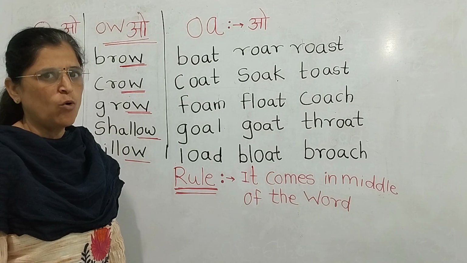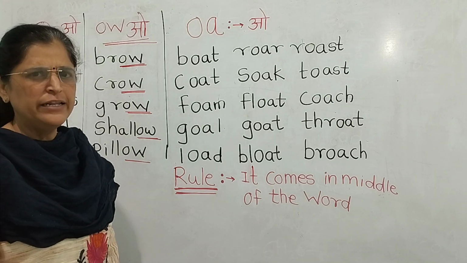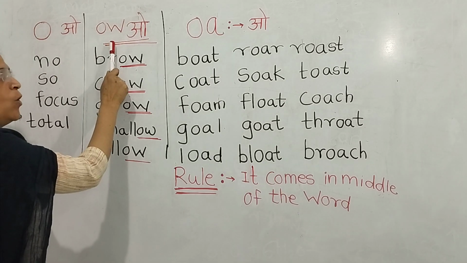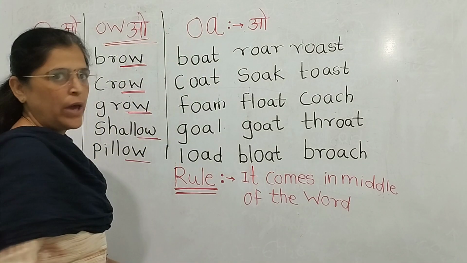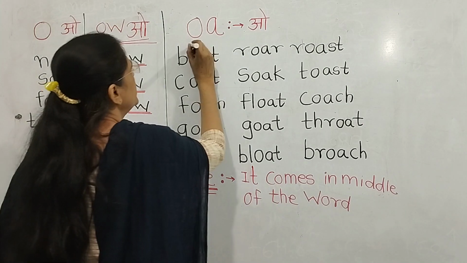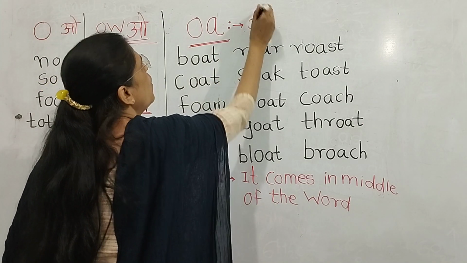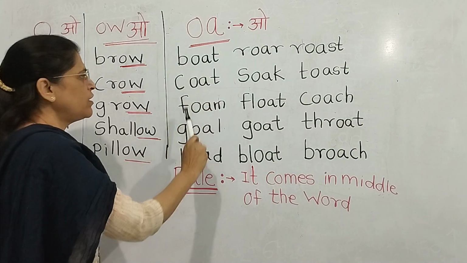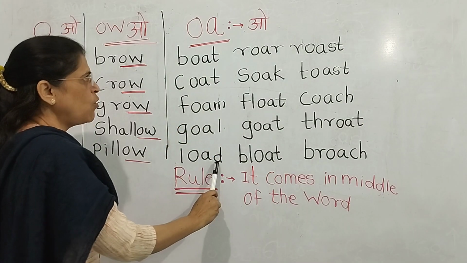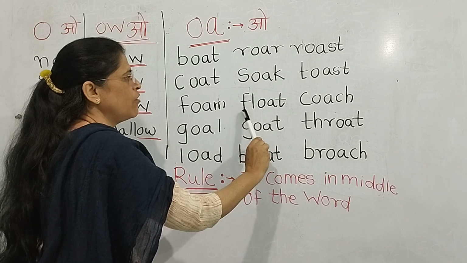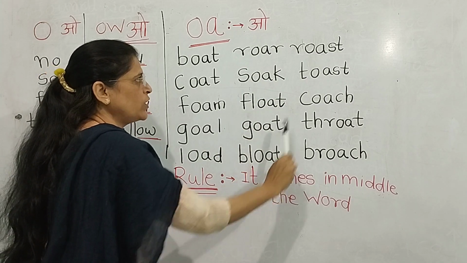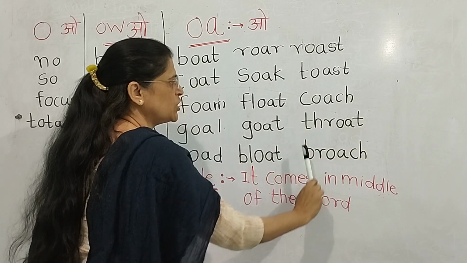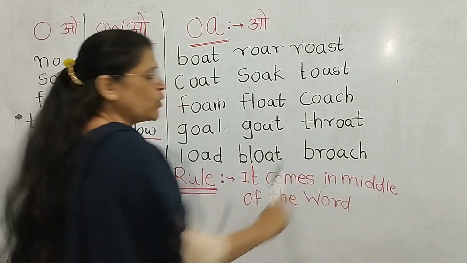So the letter O, its name is O, and then O-W-O and O-A-O. So today's sound is O-A-O. See some examples: boat, foam, load, roar, float, goat, roast, toast, coach, throat, brooch.